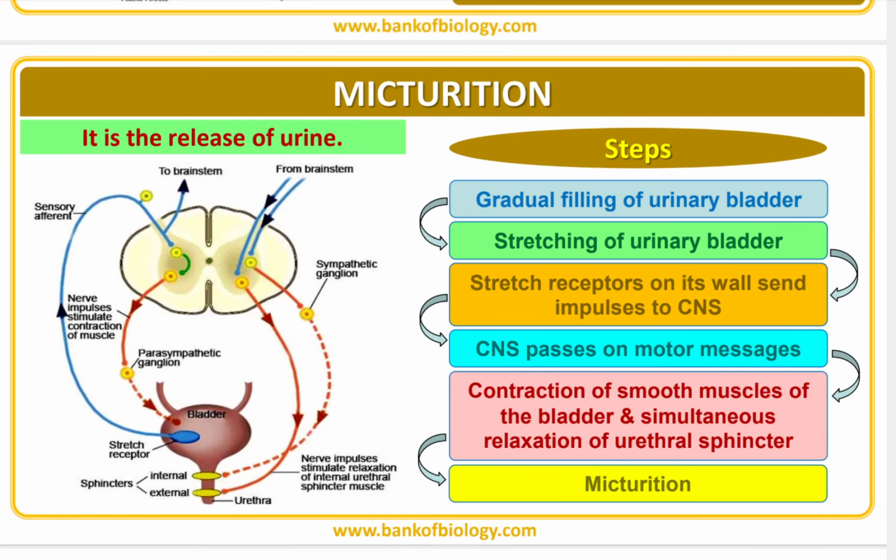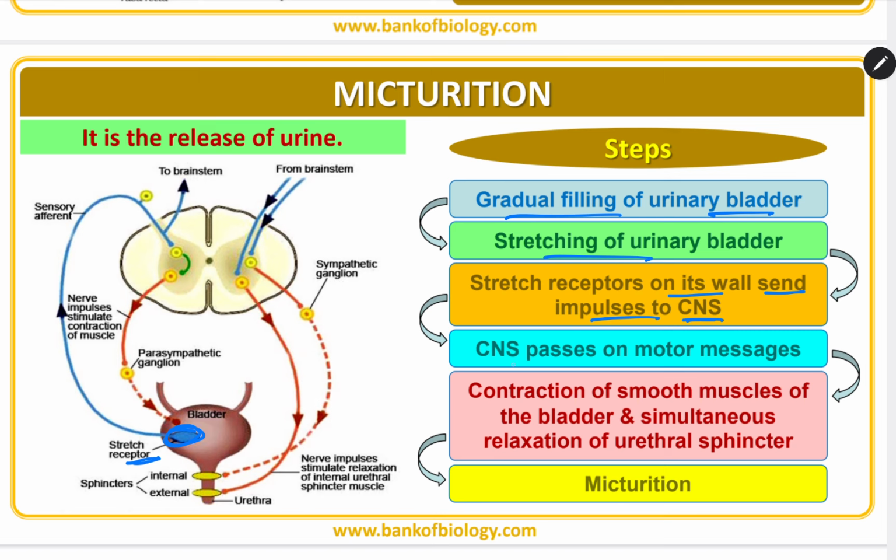Let's remember micturition. The release of urine is called micturition. How does it occur? You can see, the first step shows gradual filling of the urinary bladder. Second, stretching of the urinary bladder. Then you can see there are some stretch receptors. Stretch receptors on its wall send impulses to the CNS, central nervous system.